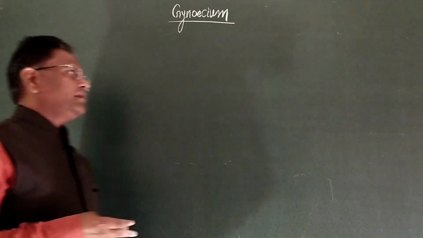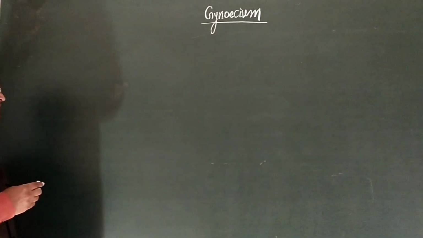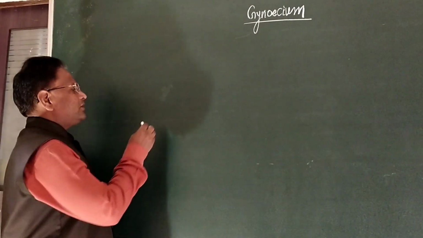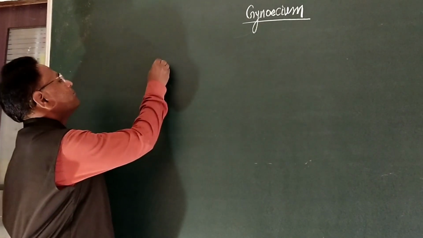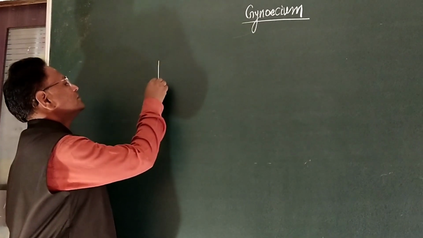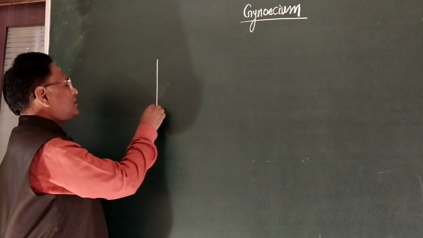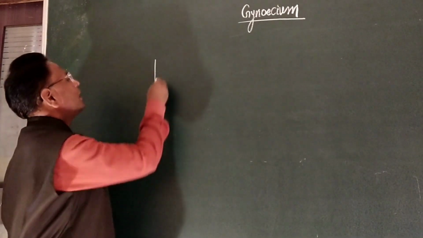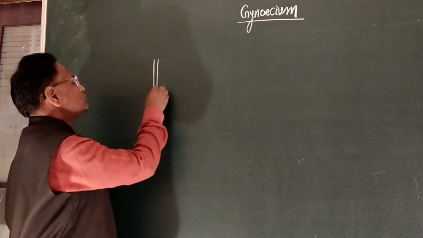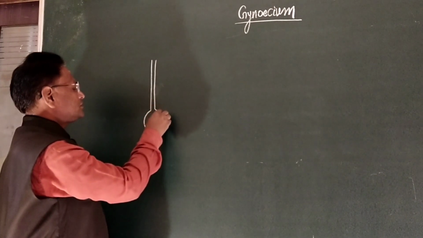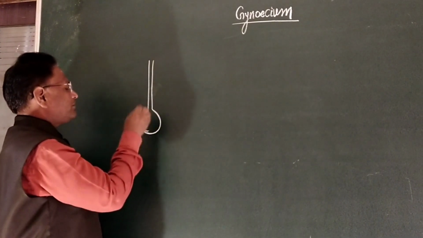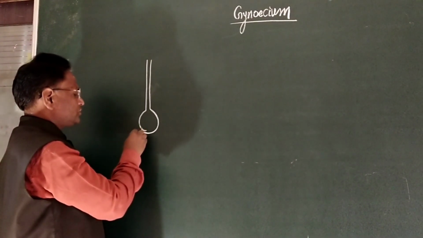Each carpel is distinguished into different parts. Carpels are developed from the apicalmost node of the thalamus.